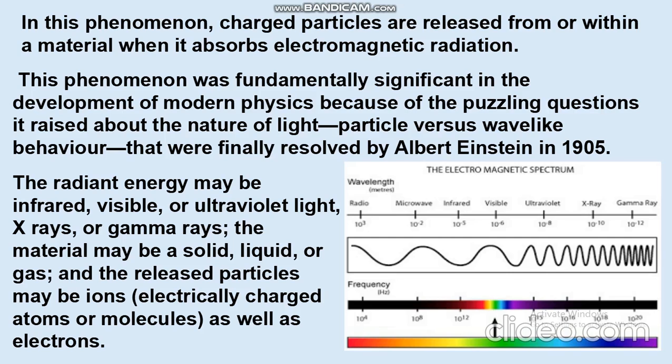So what really happens in this phenomenon is that when a metal surface is struck by an electromagnetic radiation, the charged particles are released from or within a material. The radiant energy may be infrared, visible, or ultraviolet energy. In short, it can be any energy or any ray from the electromagnetic spectrum shown in this slide, and the material on which the electromagnetic radiation will be striking may be a solid, liquid, or gas, and the released particles may be ions as well as electrons.